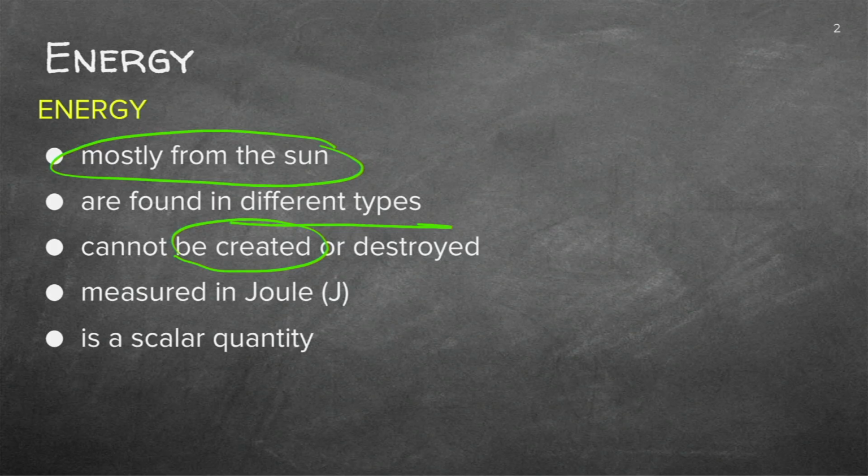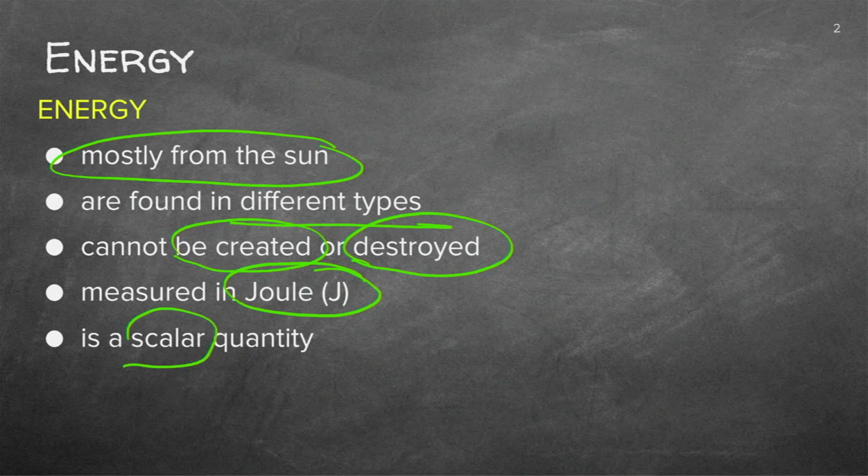We can change from one form to another and transfer the energy, and we cannot destroy energy. If it's going somewhere, it will be transferring to something else. We'll measure energy in joules. Now, this is an important unit because you'll see we will measure joules in different contexts.